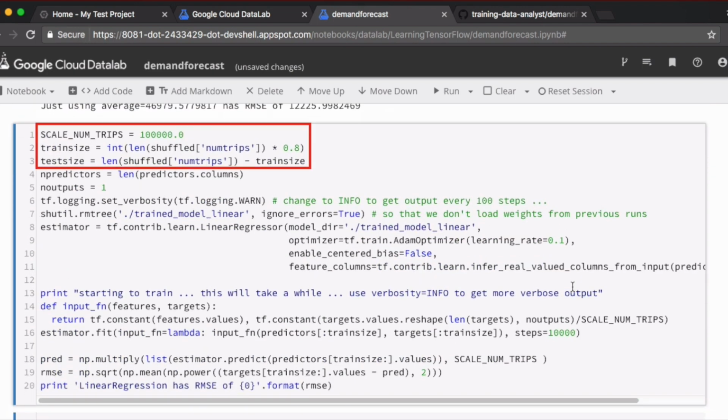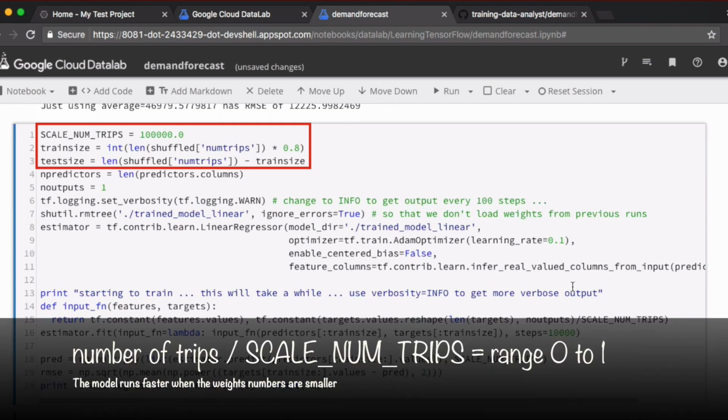If you've observed our data set, you'll see that the predicted value for taxicab demand is generally in the 10,000 to 80,000 range. These are very, very large numbers. We'll scale all these number of trips values down by a factor of 100,000 so that the resultant predicted values will be in the range 0 to 1. Machine learning models generally run faster when the weights that they use or the predicted values are smaller. We don't want to use these huge numbers. In order to speed up our model, we'll scale them down by a factor of 100,000.